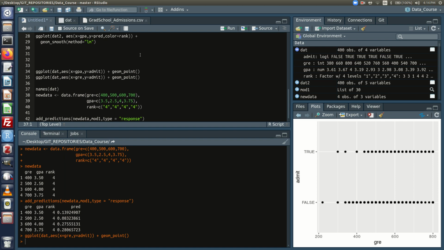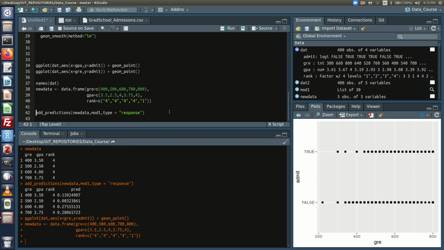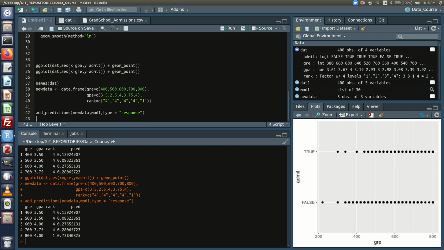All right, so let's make a hypothetical best case super person. Somebody who got 800 on the GRE, 4.0 GPA, and came from a rank 1 school. Run that again. So there's our superhuman, little goody two-shoes student. Still has not 100% chance given our model, but a 74% chance.